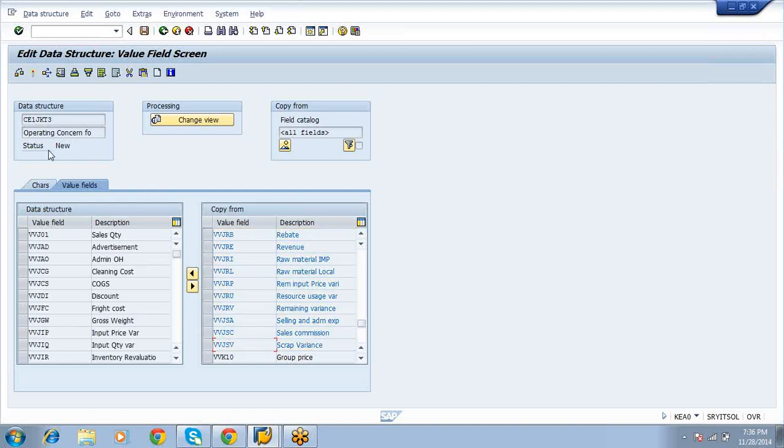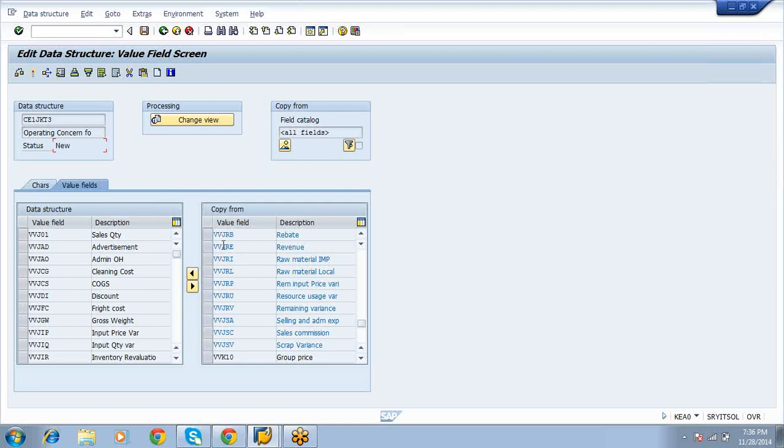Now the status is the new status. There is one more variance also, and that has J as well. The remaining input variances, VBJ RI, VBJ RL for local material, are not ours, only VVJ. J should be there.